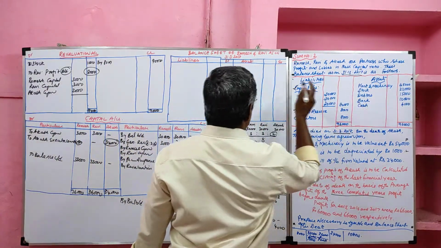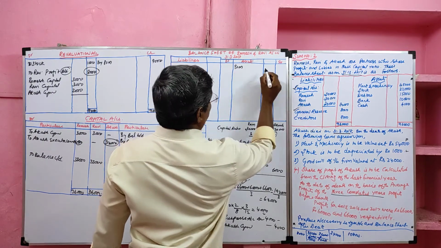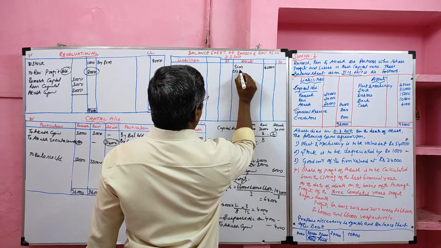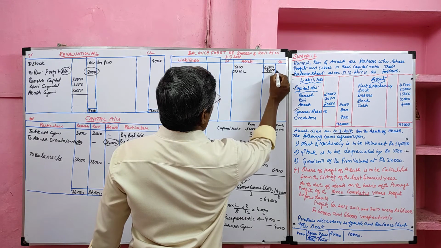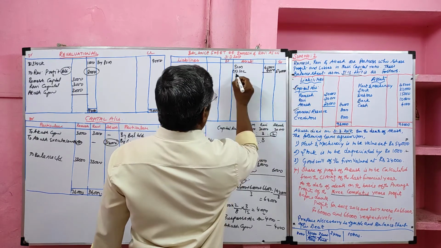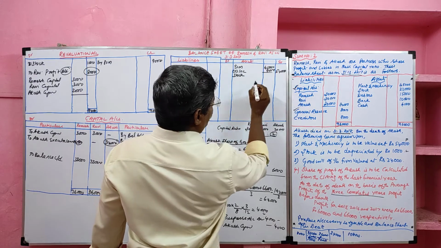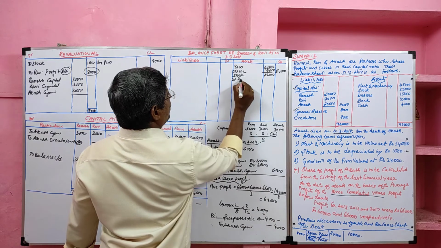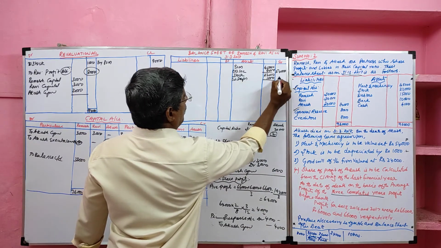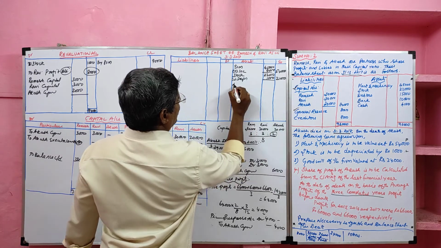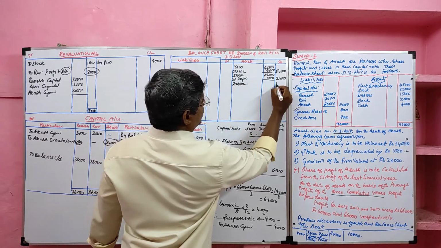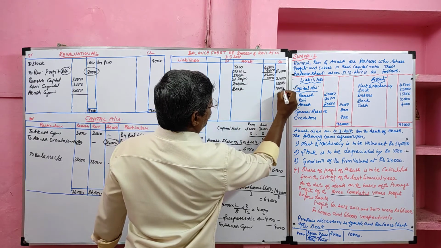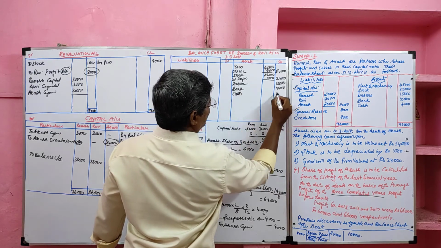We should start with the asset side. Plant and machinery given in the balance sheet 45,000. Adjustment says the plant and machinery valued at 54,000, plus increase 9,000. So new value 54,000. Then we have stock, our old value 22,000. Adjustment says stock value to be depreciated by 1,000. Depreciation should be deducted 1,000. Balance 21,000. Then debtor, no adjustment, we can write the old value. Bank, no adjustment, we can write the old value. Cash, no adjustment, we can write the old value.